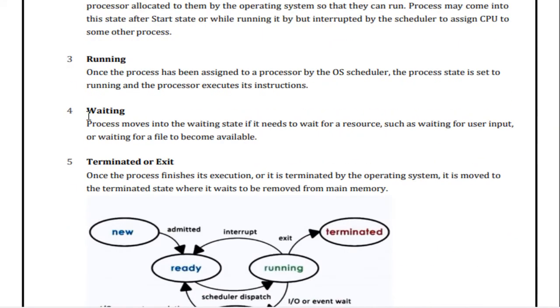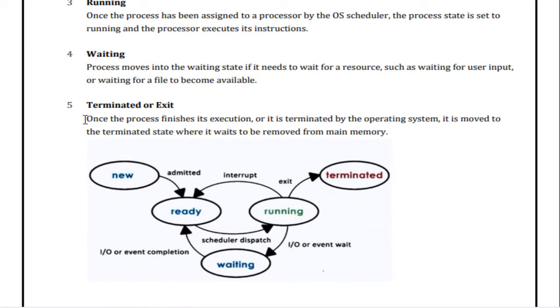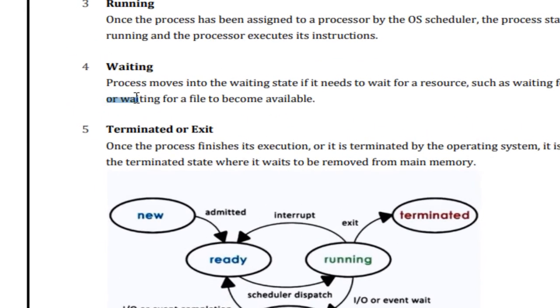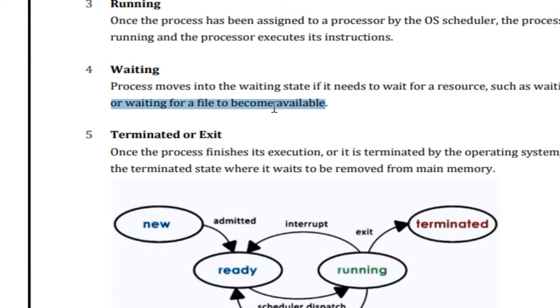If suppose any input output event is waiting, that means once the process has finished its execution or is terminated, that is the terminated state. But if the process moves into the waiting state, it needs to wait for a resource, such as waiting for user input or waiting for a file to become available.